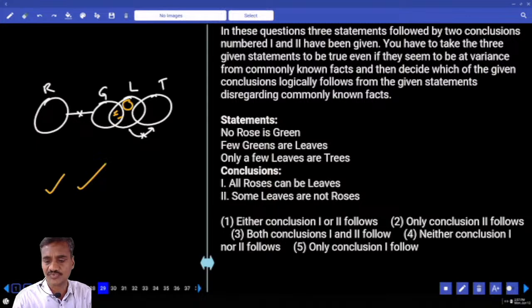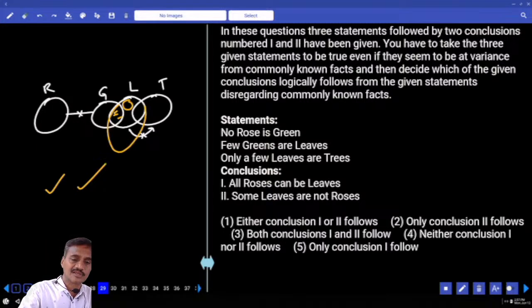Now to make this one false, I need to prove all leaves are roses. That means I need to draw the diagram like this. Is it possible to draw rose like this or no? The alternate diagram cannot be drawn. This will be true forever. Then what is your answer? Both 1 and 2. Choice 3, 29. Then 30th.